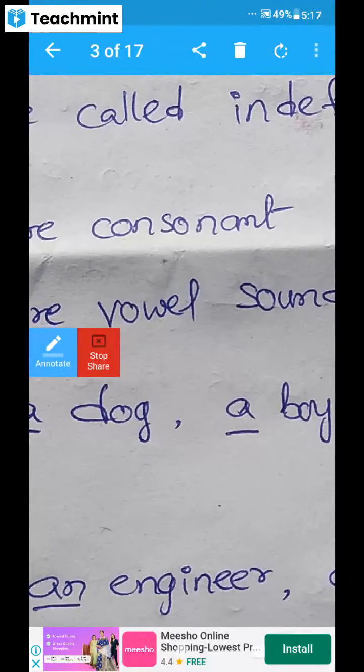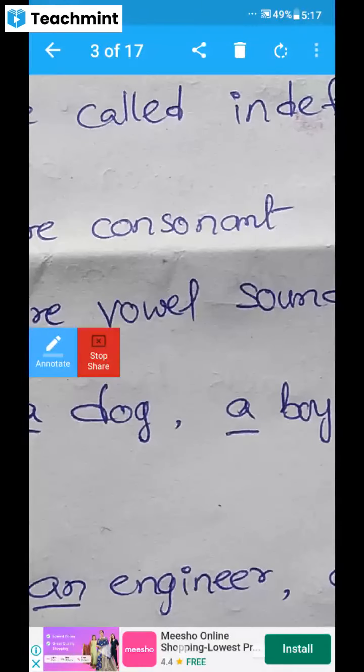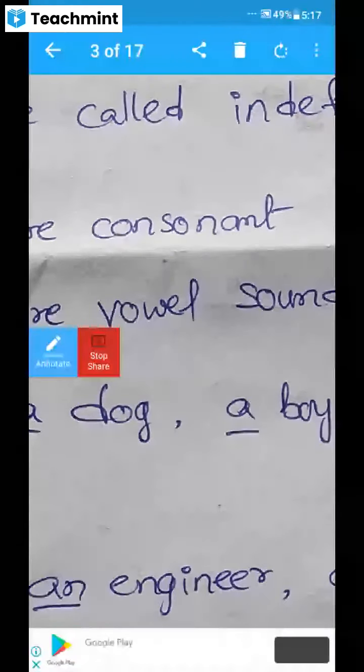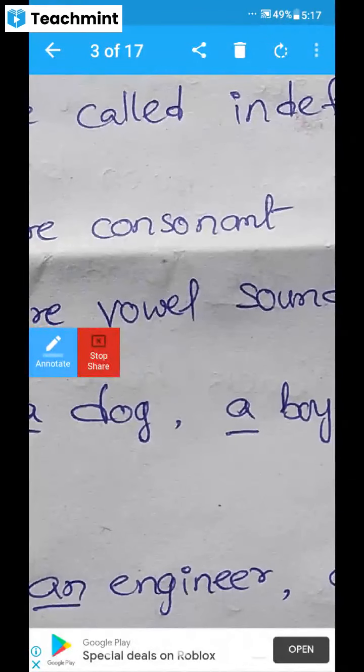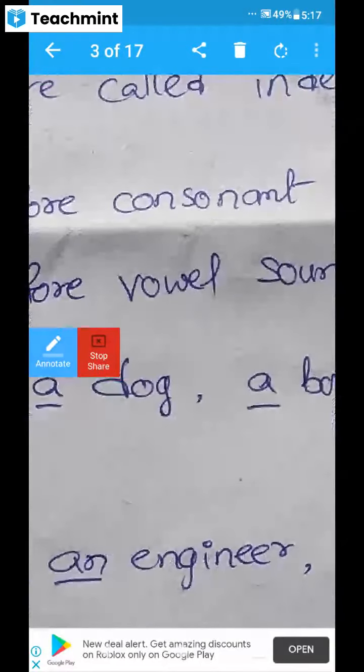The remaining letters besides A, E, I, O, U are B, C, D, F, G, H, J, K, L, M, N, P, Q, R, S, T, V, W, X, Y, Z. These 21 are called consonants, and A, E, I, O, U are called vowels.